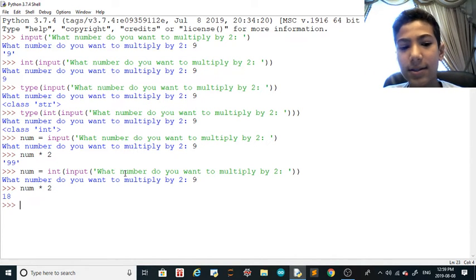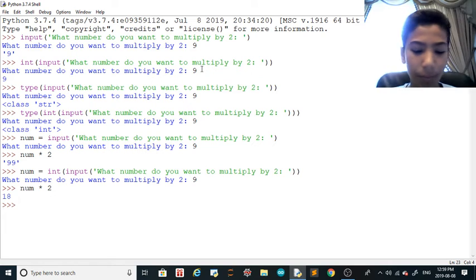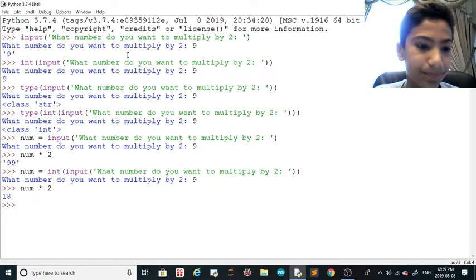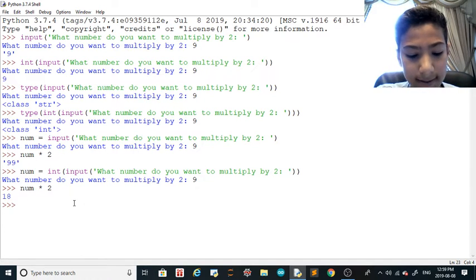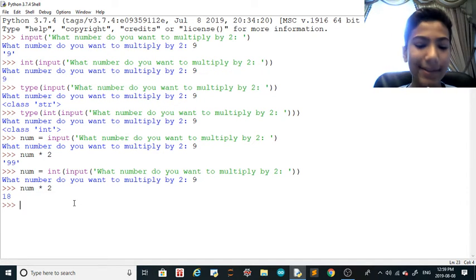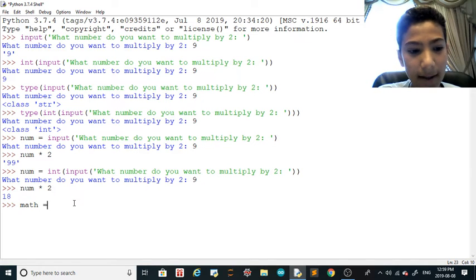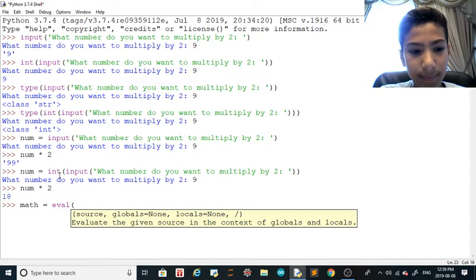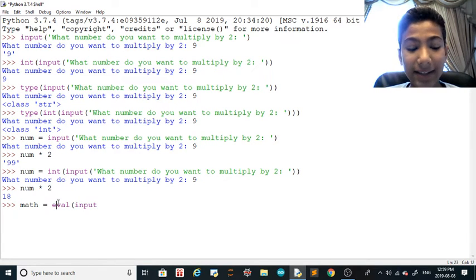It's called eval. What it does is you can make a little program that calculates mathematical functions with Python. So let's create one. What should I call it? Let me call it math. All right, math is equal to eval input. By the way, this is how you assign eval.